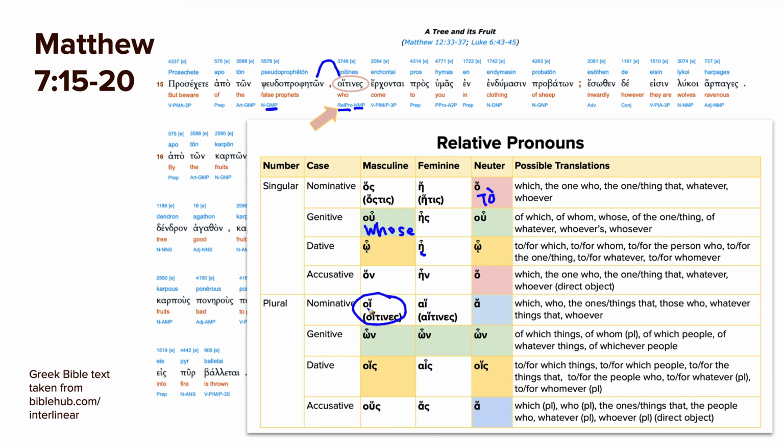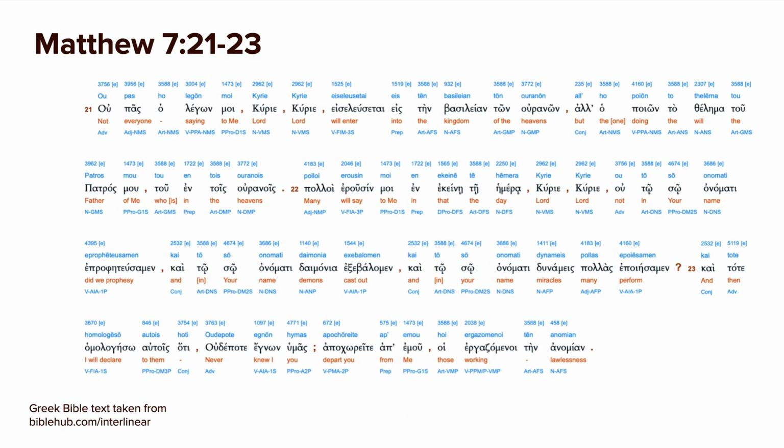And then we have hoi, hai, ha. Hon, hon, hon. Hois, hais, hois. Hous, has, ha. All right, let's go ahead and read Matthew 7, verses 21, 22, and 23.